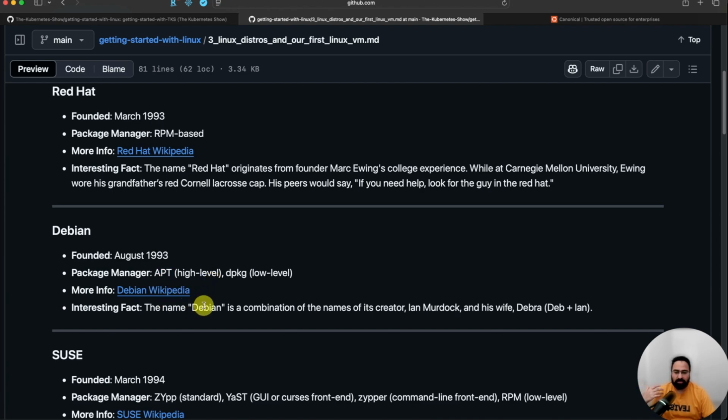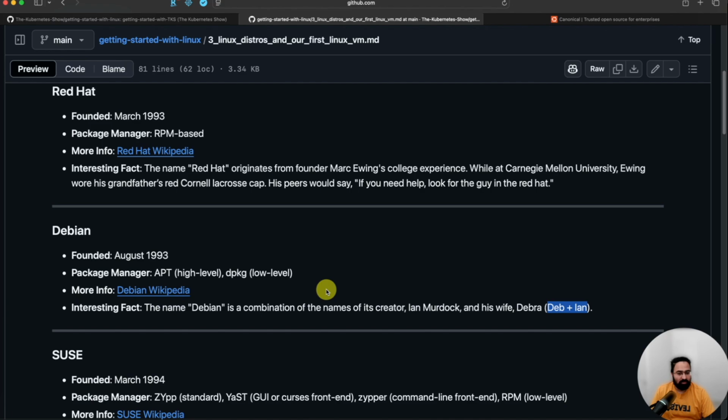Again, there is a link provider inside. How Debian got its name: I knew about this fact, so it is nothing new for me, but for you maybe it is interesting. Ian Murdoch created the name of this distribution from the name of his wife, Debra. How did it come to become Debian? Deb was taken from Debra, and Ian was taken from Ian Murdoch. So this together became Debian.